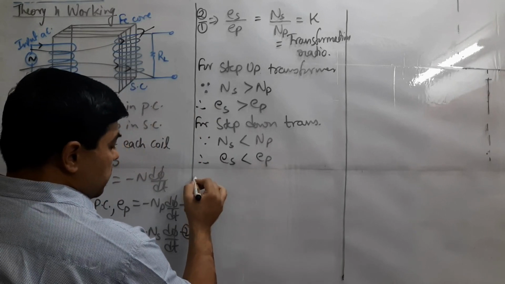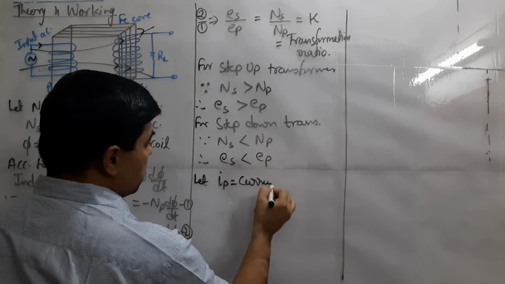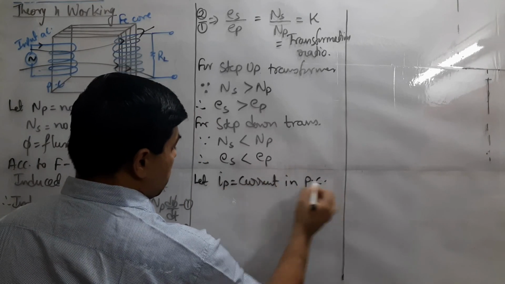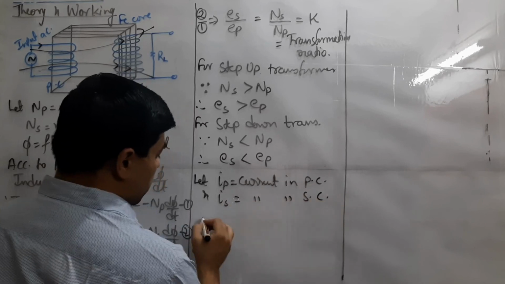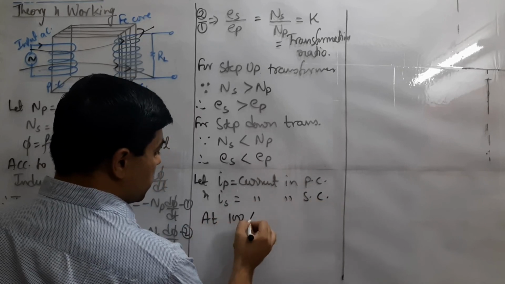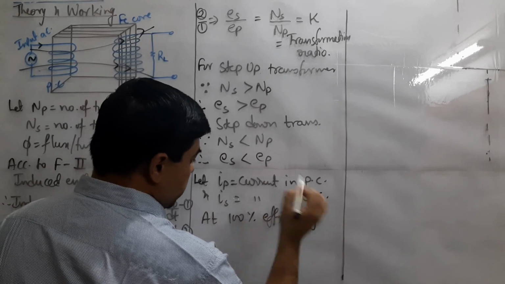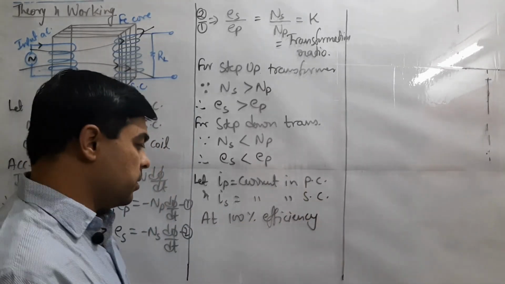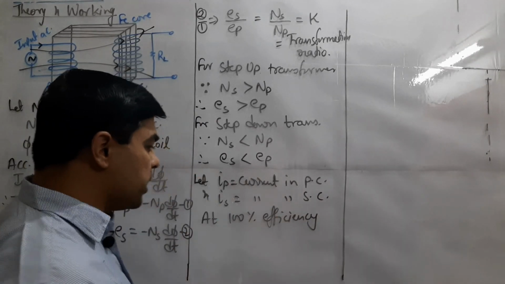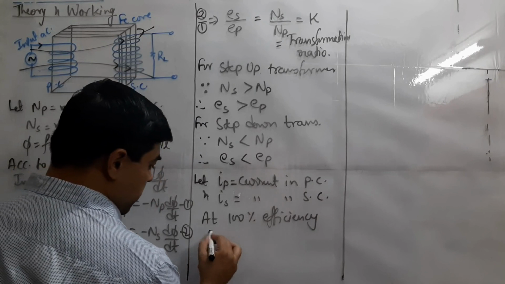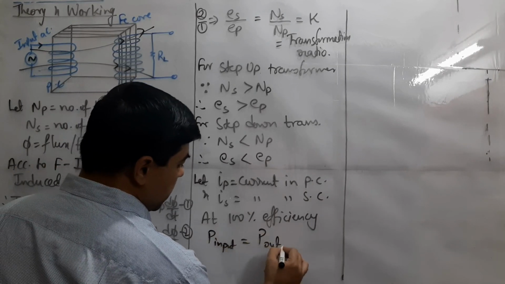For that, let us assume Ip is current in primary coil and Is is current in secondary coil, and we are assuming 100% efficiency, although it is not possible for the device to have 100% efficiency. But if it is so, then power input and power output will be equal.